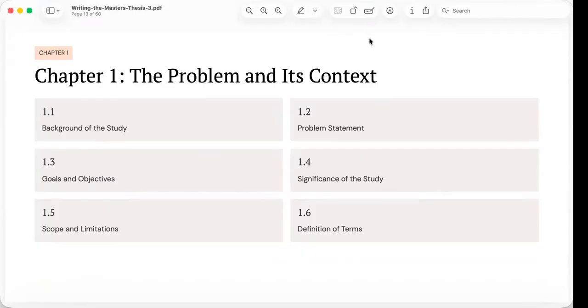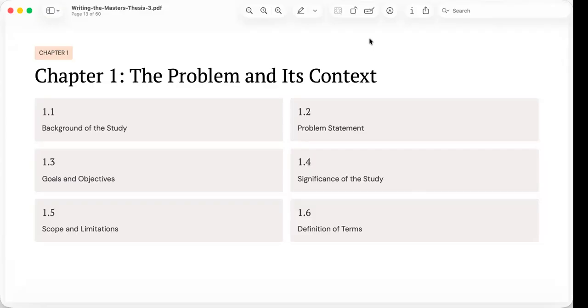Everything before this point introduces the document itself. Beginning with chapter 1, we begin discussing the actual research. This chapter answers perhaps the most fundamental question in scholarship: why does this study need to exist?